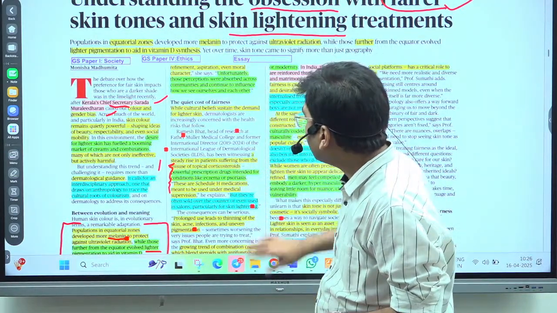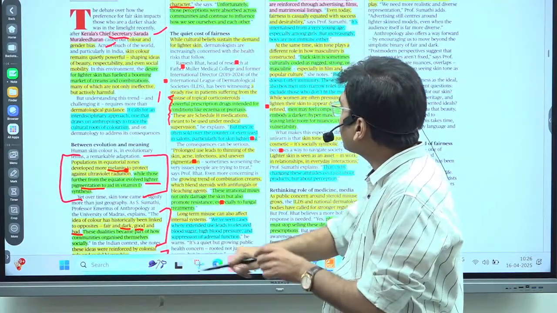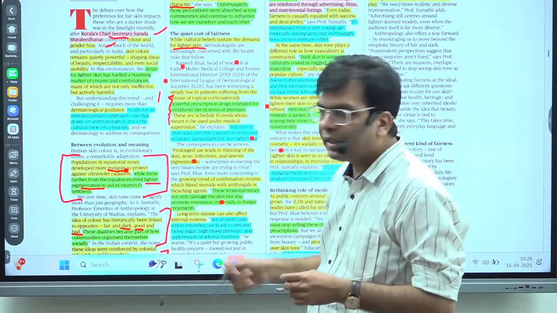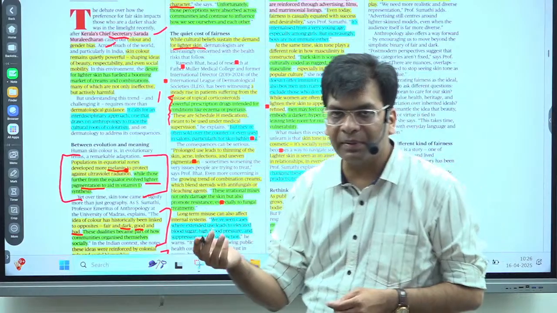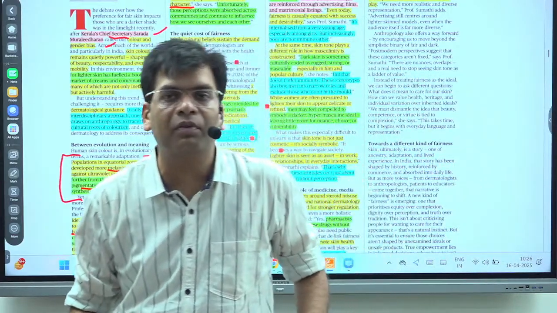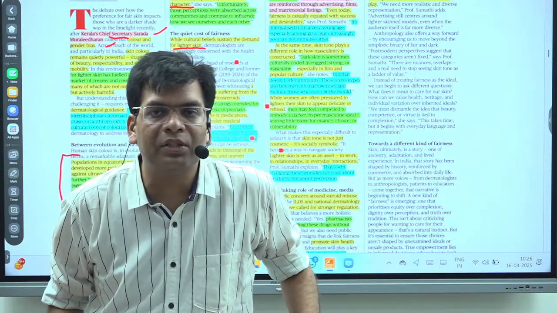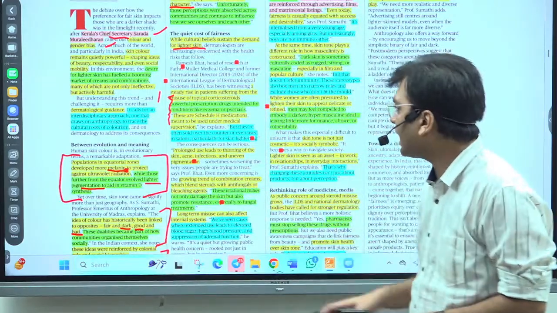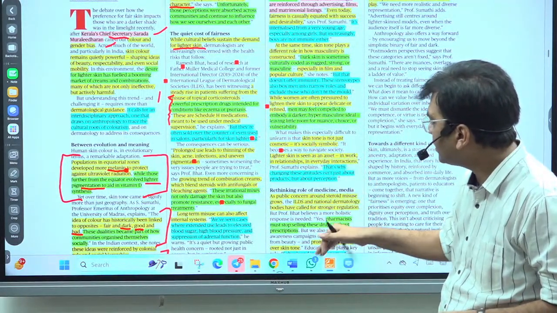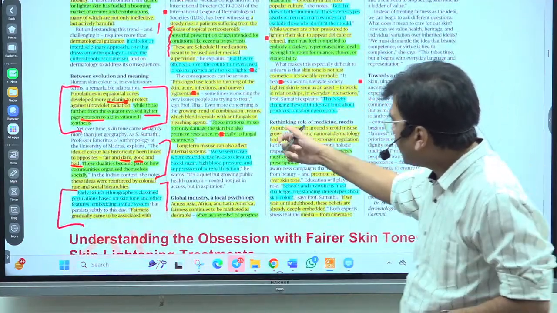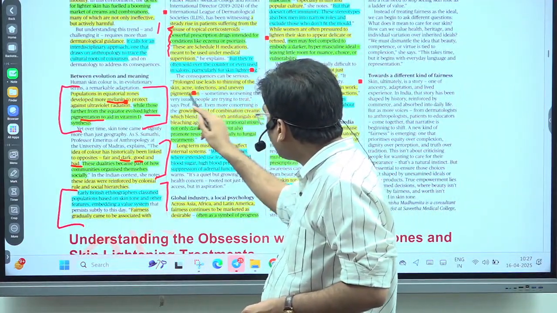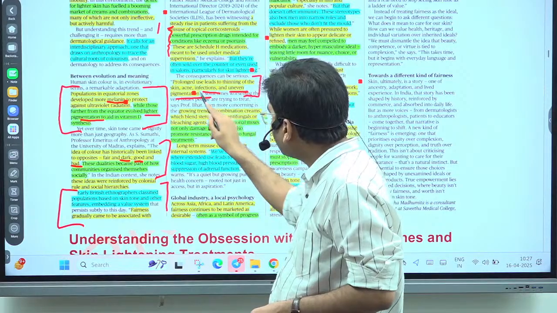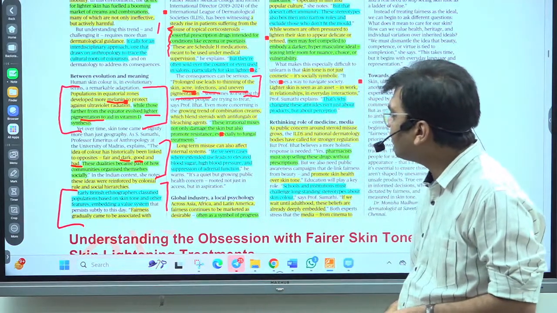Here it has been further discussed that while the cultural beliefs sustain, the demand for lighter skin is more and more. And you will find that if you go for skin treatment, they use such chemicals that are not good for your health, and are very much deteriorating, not only to your skin but later your overall health prospects are marginalized and impacted. For example, it has been given that prolonged use leads to thinning of your skin, acne and infection, and uneven pigmentation. So this results in acne, infection and uneven pigmentation.